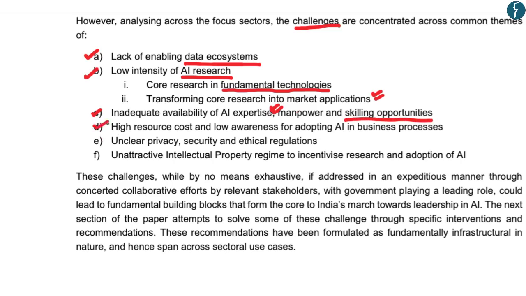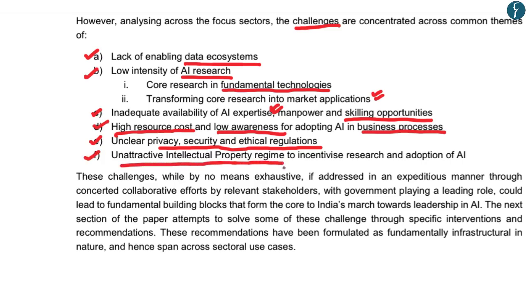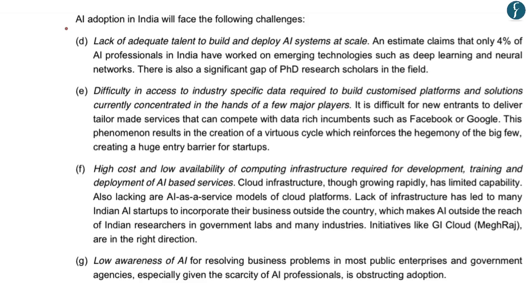The fourth challenge is again the high cost and the low awareness in the adoption of artificial intelligence in private enterprises. The fifth challenge is of the unclear privacy and security regulations in India with regards to usage of online data for artificial intelligence. And the sixth challenge highlighted by the report is that India has an unattractive intellectual property regime, wherein the current intellectual property rights regulations in India do not incentivize research and the adoption of artificial intelligence.